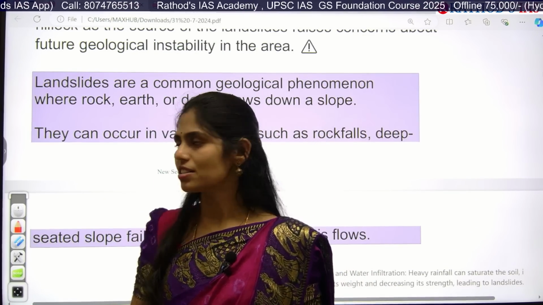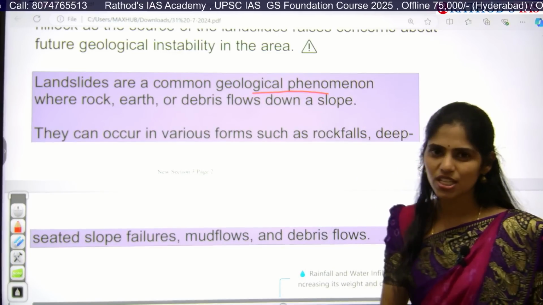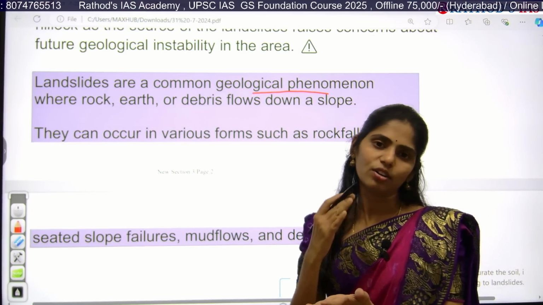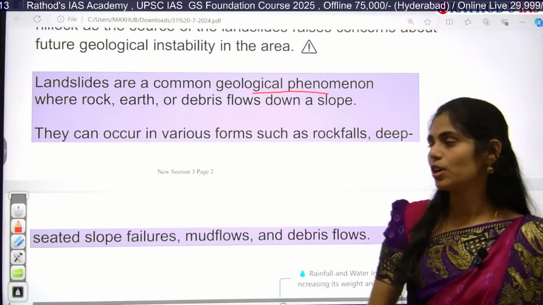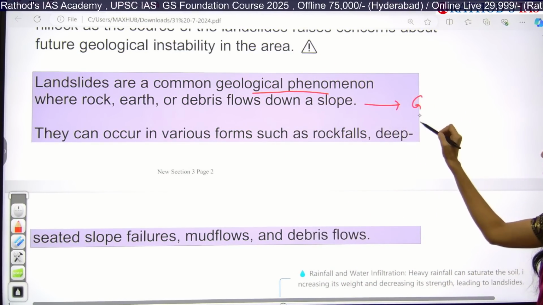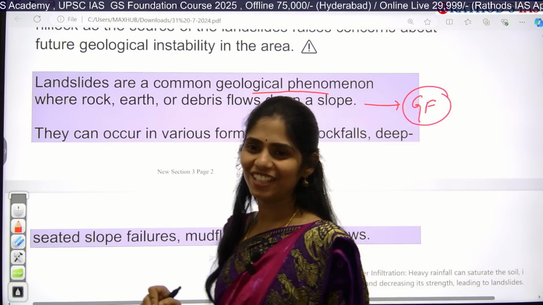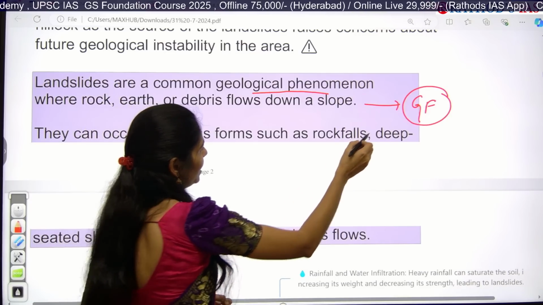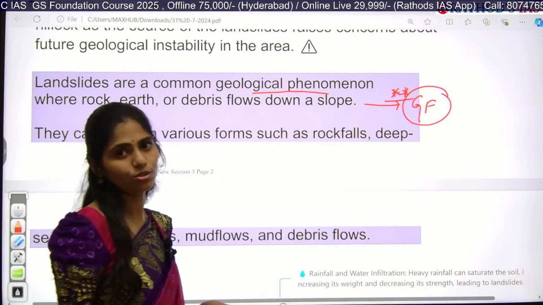So what is a landslide? A landslide is a common geological phenomenon in which not only mud, but also rocks, earth or debris flow down the slope because of the influence of GF. It is not Gulfland, it is gravitational force. It is entirely based on gravitational force. It is a very important thing that you have to remember.